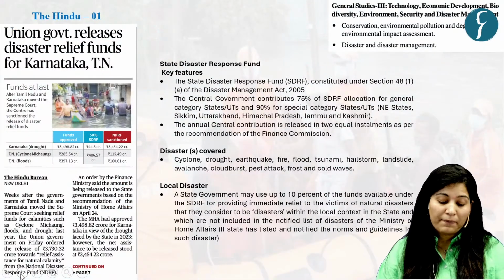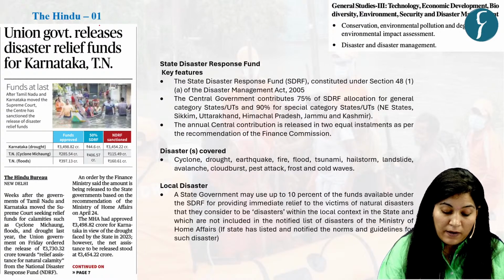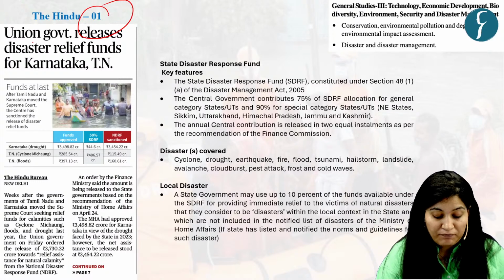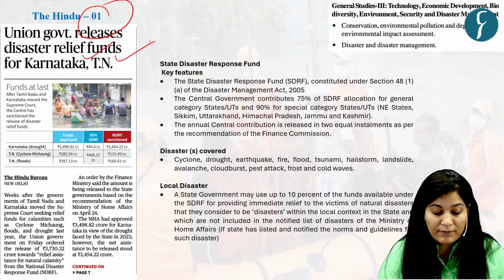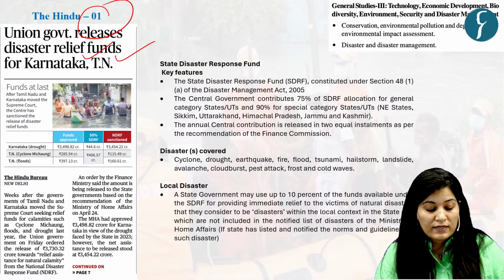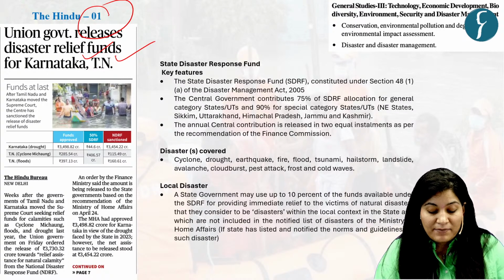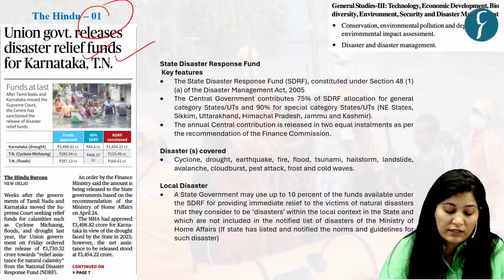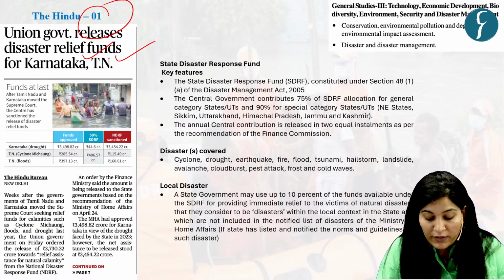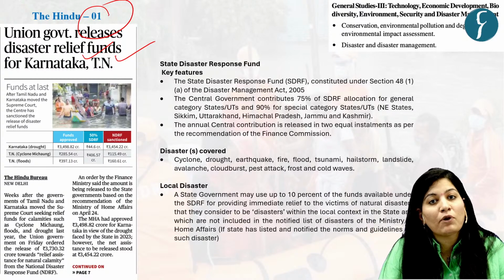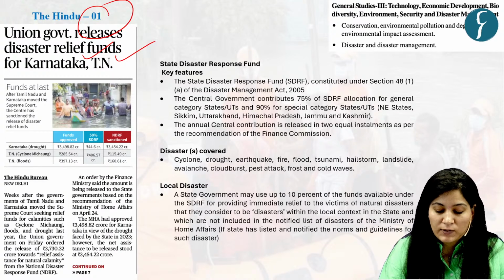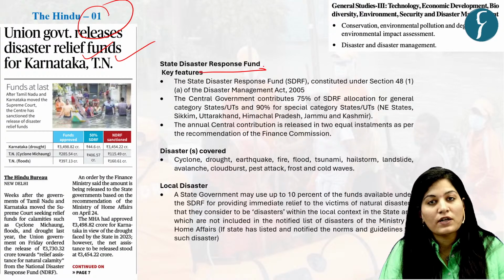Now come to our last topic, which is based on this news article which appeared on page number 1 in The Hindu newspaper. Context is that states like Karnataka and Tamil Nadu approached the Supreme Court seeking relief funds for calamities such as cyclones, floods, etc. And the central government provided nearly 4,000 crore from the NDRF. That is why in this discussion we'll see important facts with respect to NDRF. Before that, let's see important facts associated with the State Disaster Response Fund.